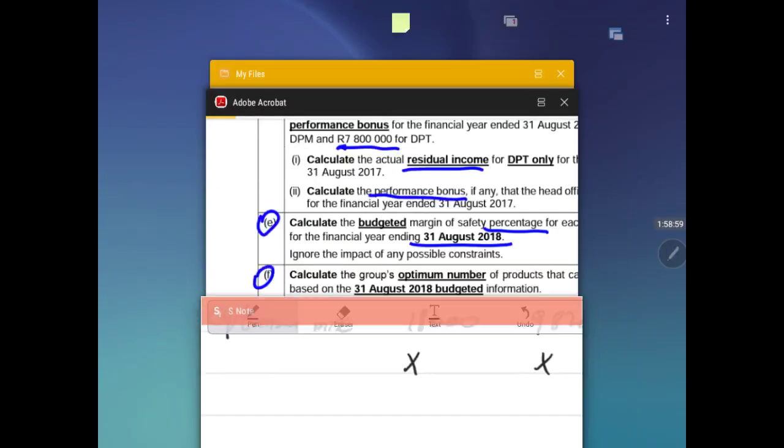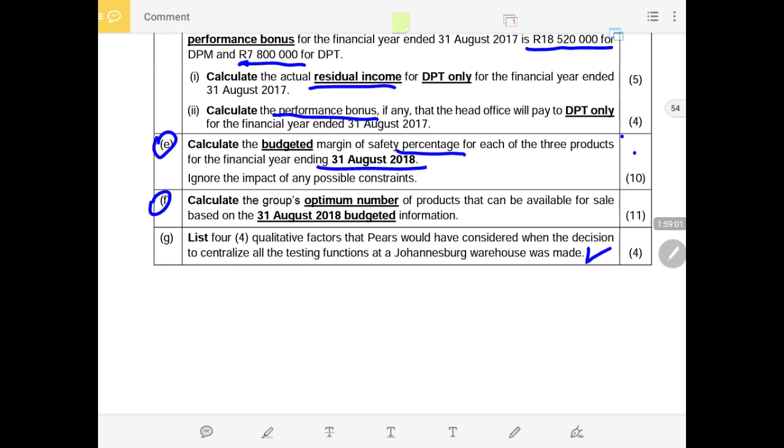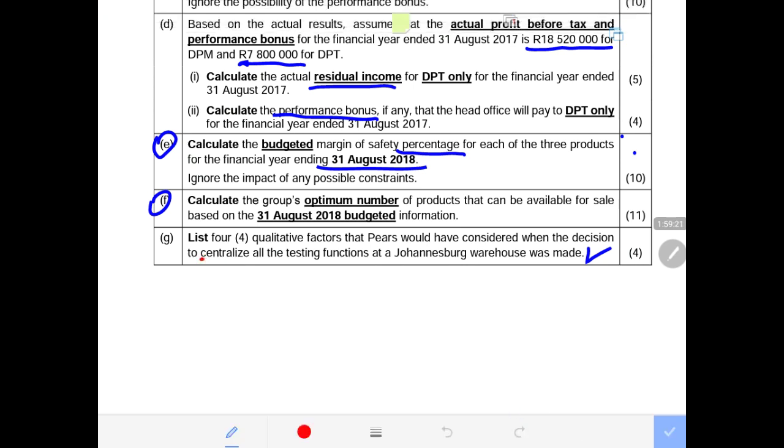Then we go to the last part, which is theory, before 2 hours hit. List 4 quantitative factors that PEARS would have to consider when the decision to centralize all the testing functions at Johannesburg warehouse was made. Now they want to centralize everything so that the testing is done in one center of function, which is in Johannesburg warehouse. Now, what they should take into consideration that is non-financial.